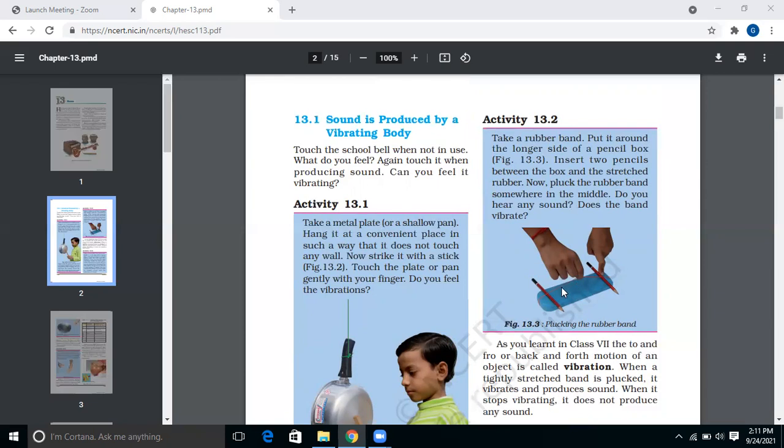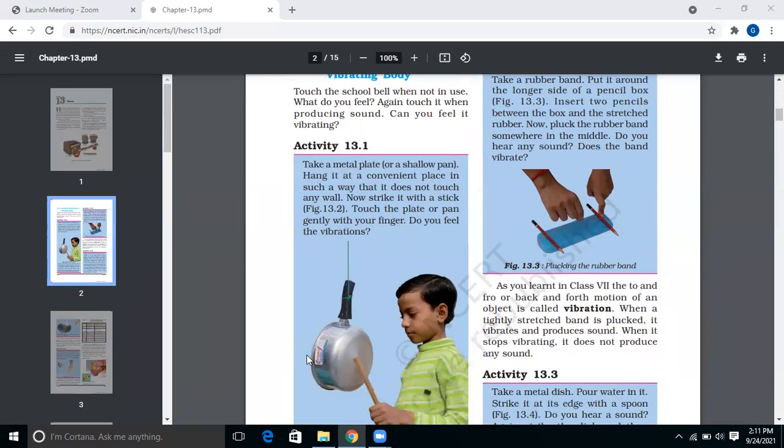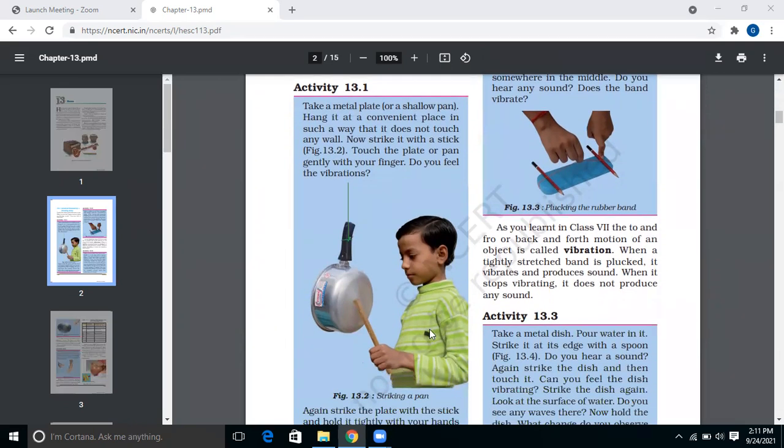When you pluck the rubber band, you can see that it produces some sound and it vibrates, just as in the case of when the ball hits the pan. Now, these were the examples where we were able to see the vibration which was producing the sound.